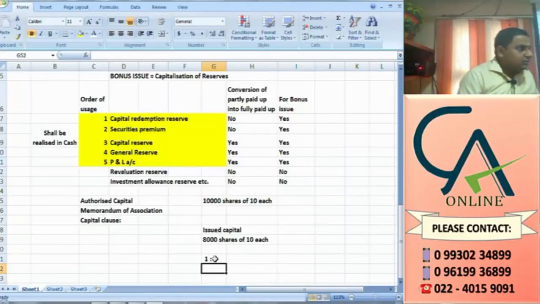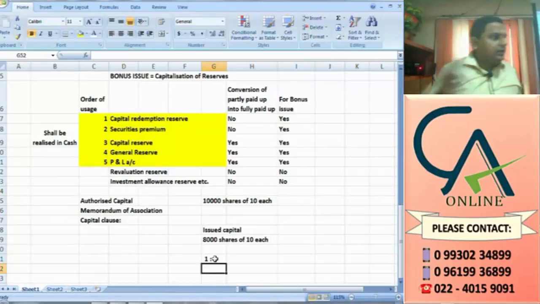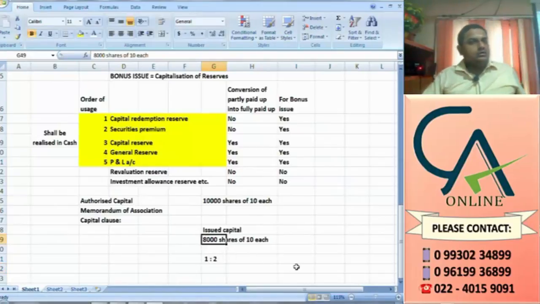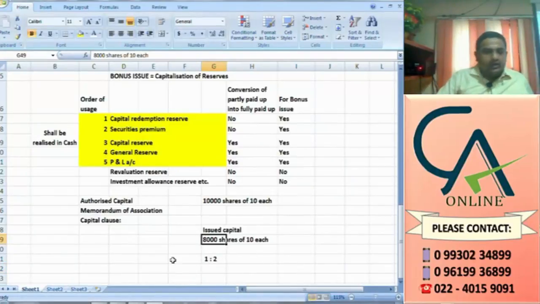For every 2 shares, 1 bonus share is given. How many existing shares are there? 8,000. So for every 2, 1 given means for 8,000, 4,000 will be given. So 8,000 plus 4,000, it is exceeding 10,000.